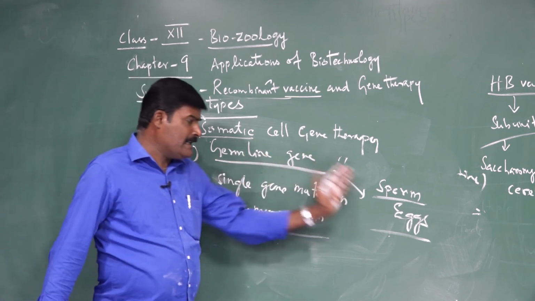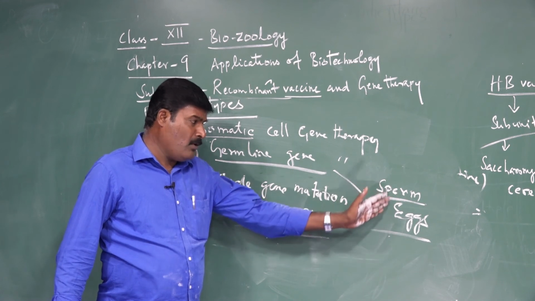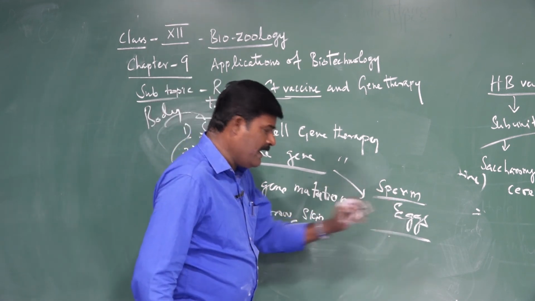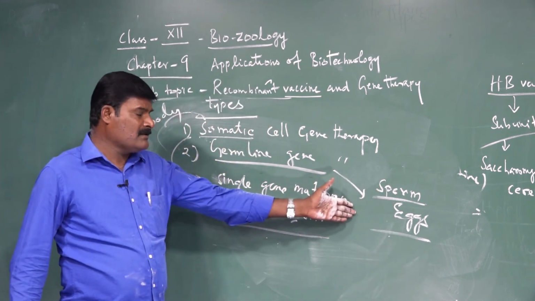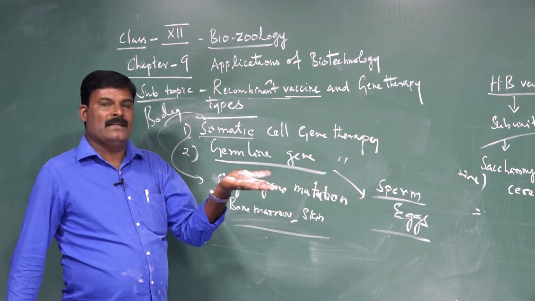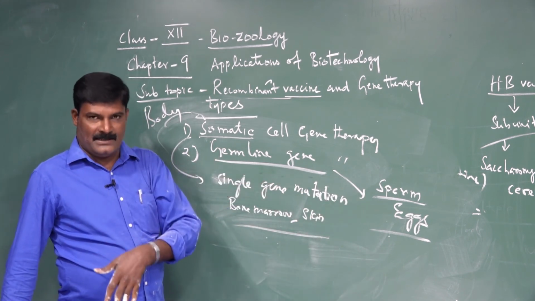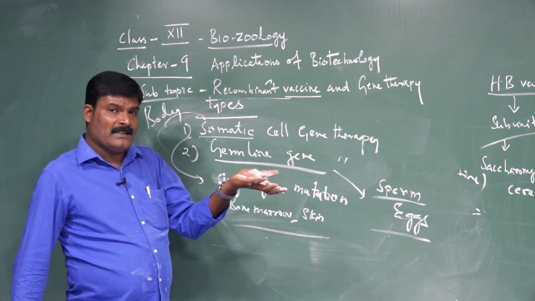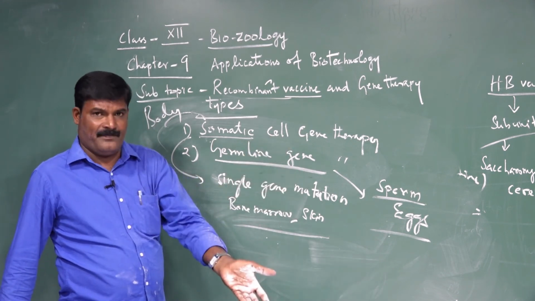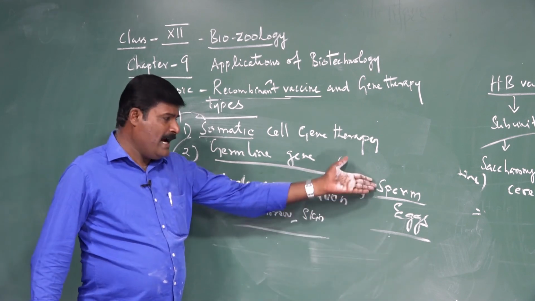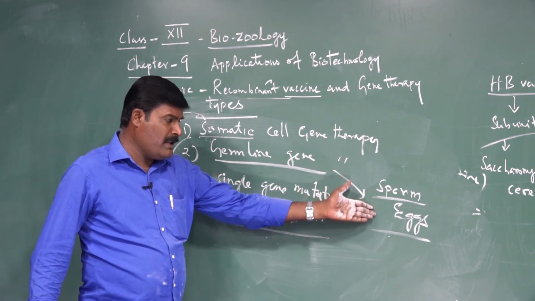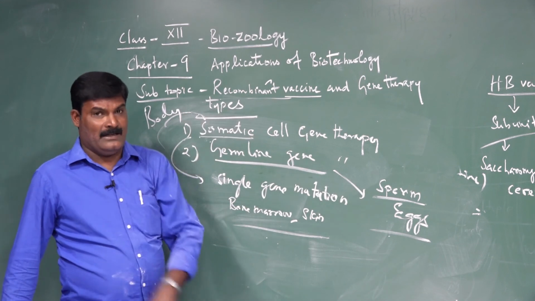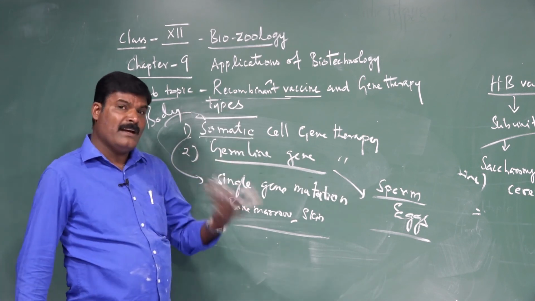Suppose the defect is corrected by gene therapy in the sperm and the eggs; then this defect does not pass into the next generation. Suppose it is not corrected; the defect can be transmitted to another generation because these are reproductive cells. Any defect in the sperm and the egg can be inherited, but in somatic cells it is not inherited.